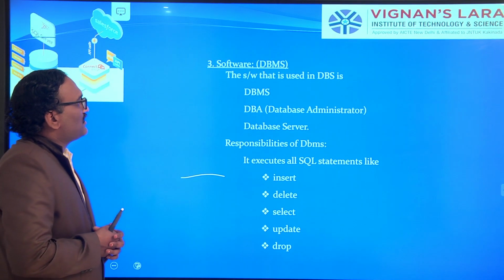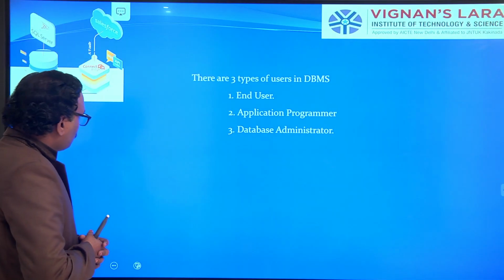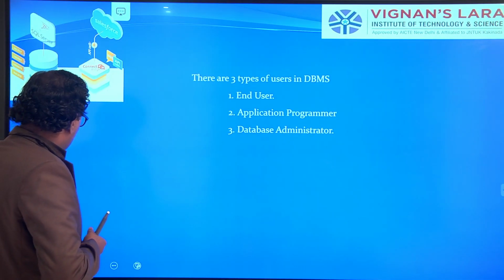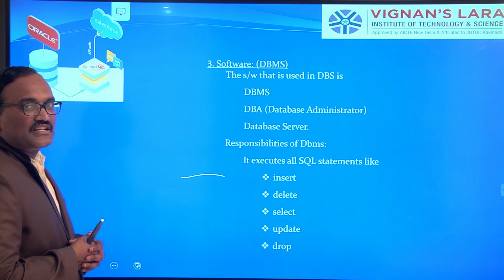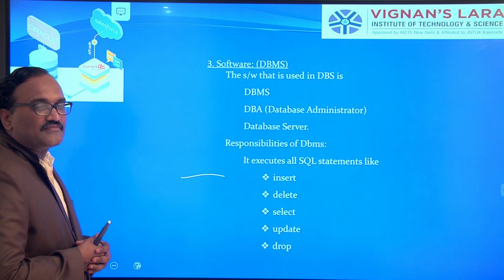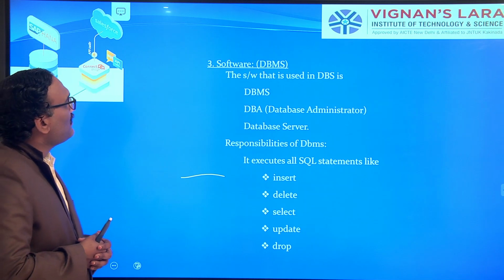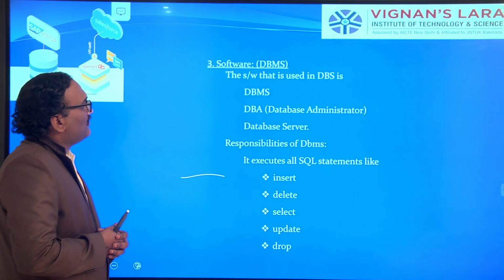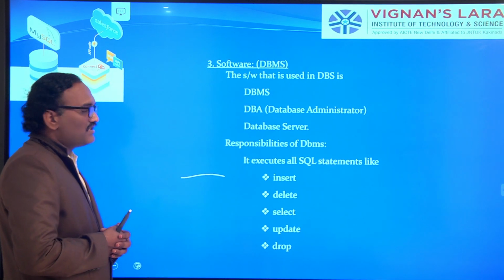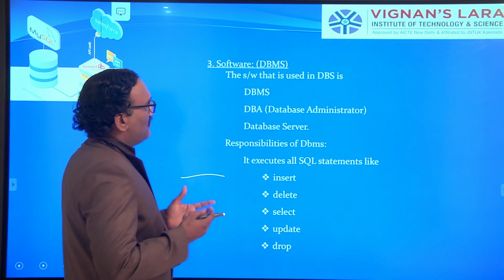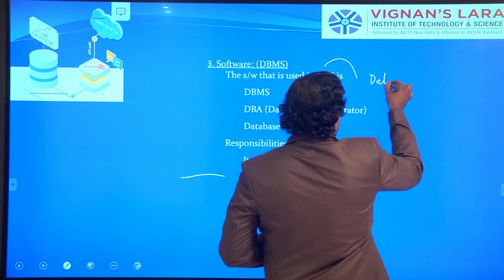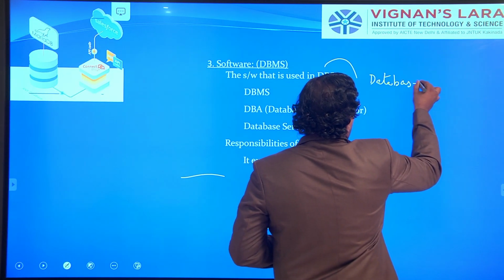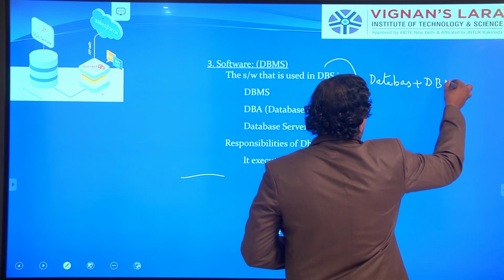Next, let us look at the third point, which is very important: software, which is nothing but the database management system. As you all know, this DBS is a combination of database plus database management system.